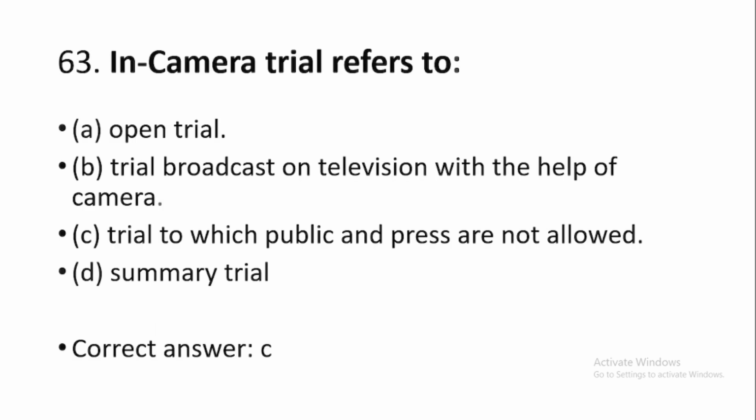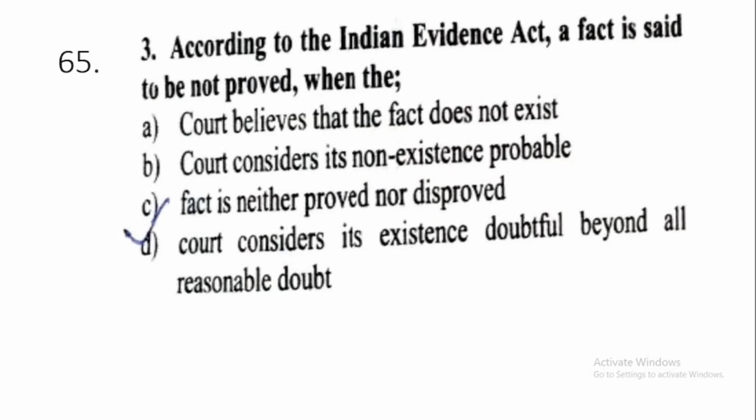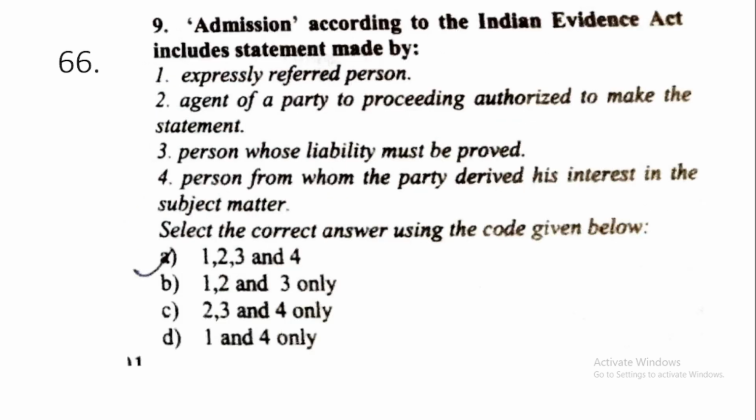63. In camera trial refers to option number C, trial to which public and press are not allowed. 64. Indian Evidence Act deals with option number 1 and 3 only, relevancy of evidence and admissibility of evidence. 65. According to the Indian Evidence Act, a fact is said to be not proved when, option number C, the fact is neither proved nor disproved.